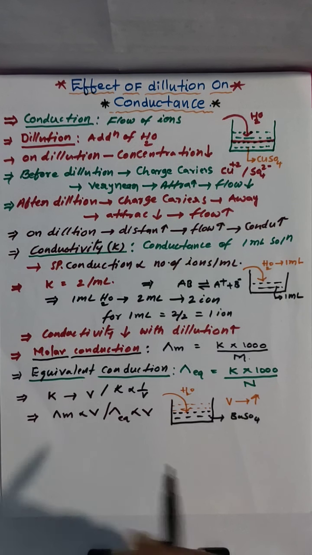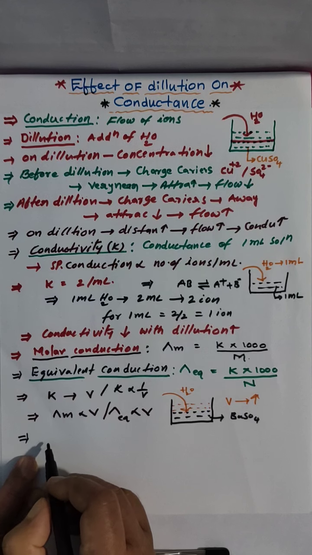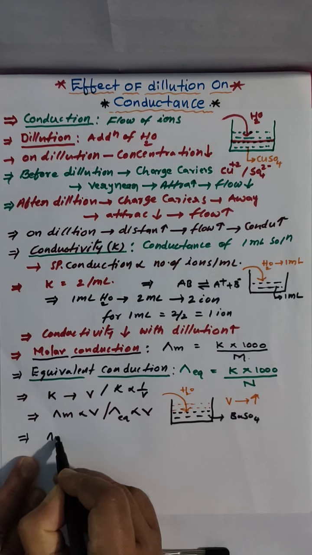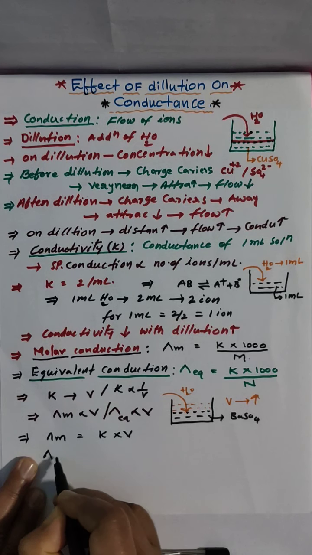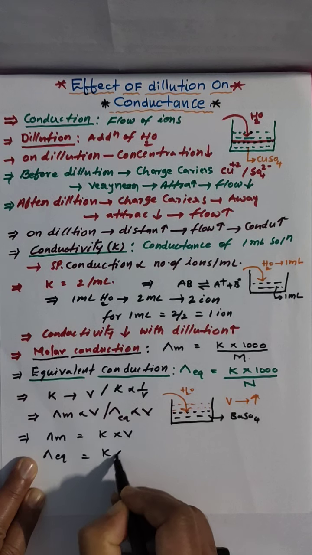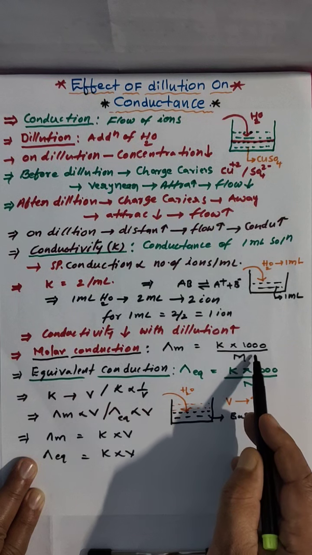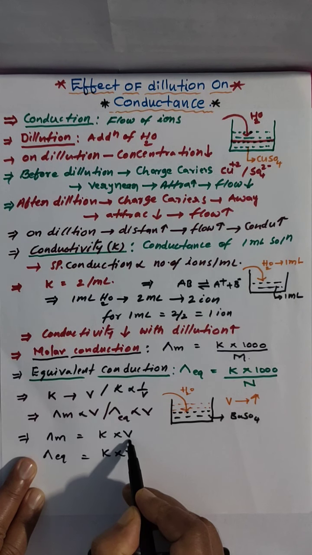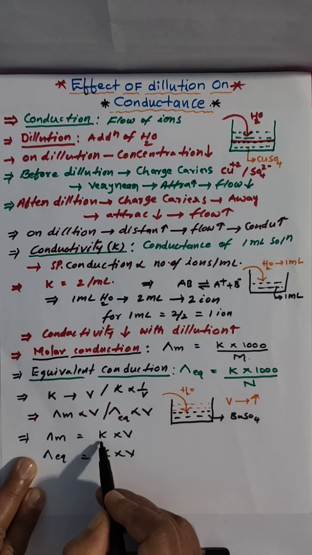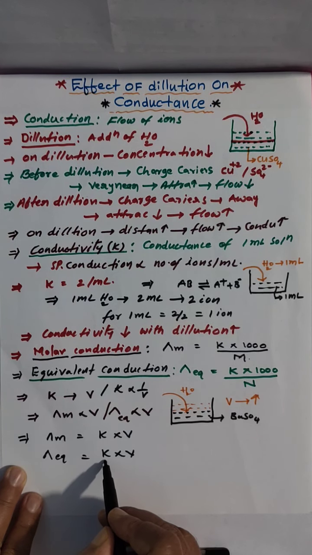Clear? And this we can show with the formula also. You know the formula, cap M equals K into volume and cap EQ equals K into volume. Volume is nothing but the inverse of concentration, mole per milliliter. Here on increasing volume, K is going to decrease, and here also, on increasing volume, K is going to decrease.